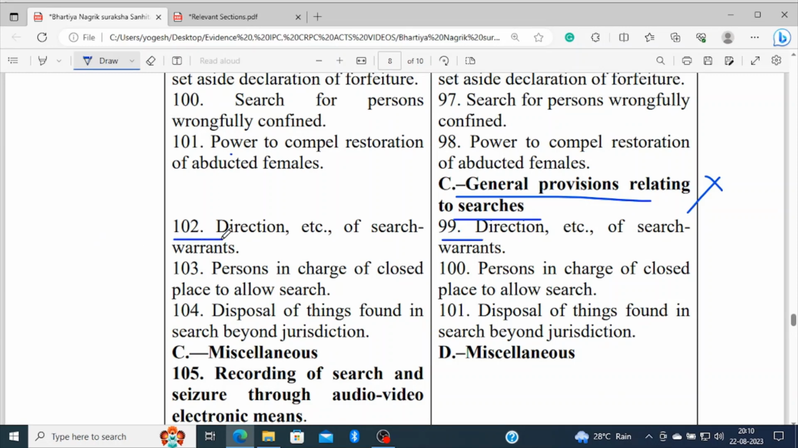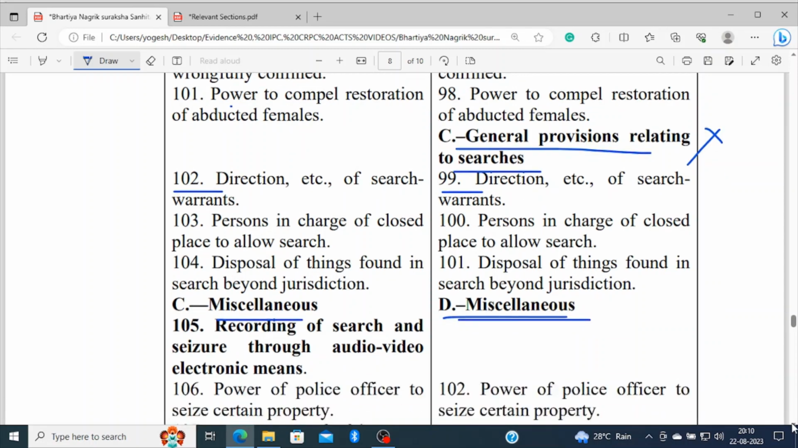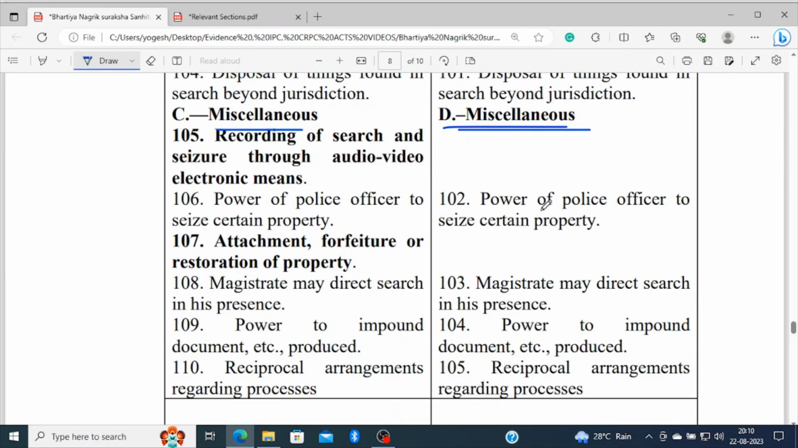As per the Bharatiya Nagarik Suraksha Sanhita, it's there at 102. Miscellaneous portions. So this head portion is not there, so part C now becomes miscellaneous. In the Code of Criminal Procedure, it's there at part D: power of the police officer to seize certain property. So both sections are the same. In the Code of Criminal Procedure, it's there at 102. It's there at 106.